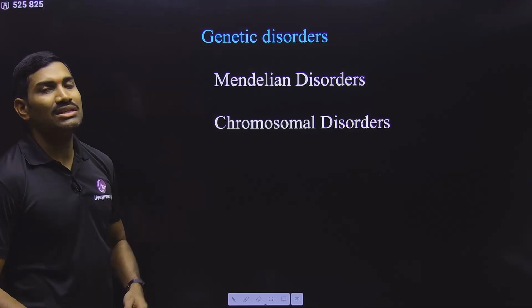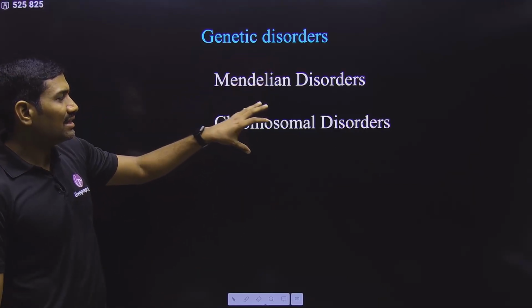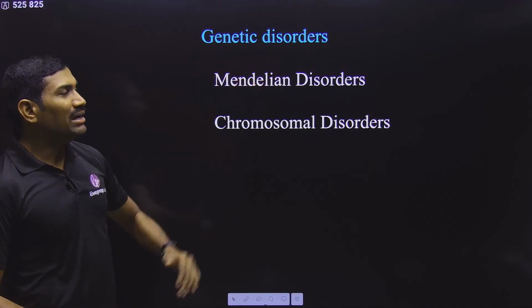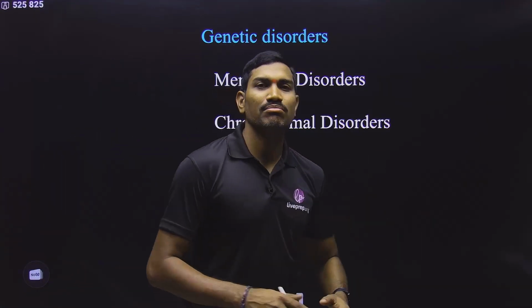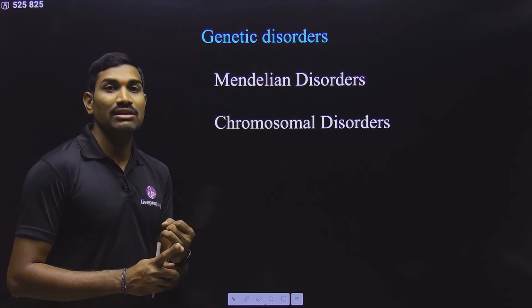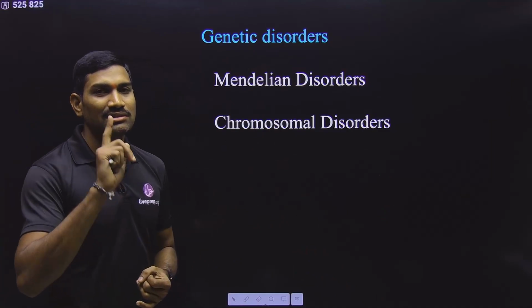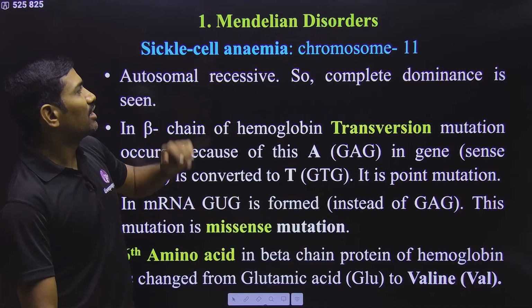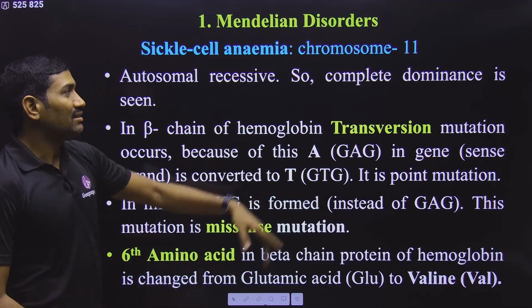And now we are going with the genetic disorders. Genetic disorders are classified into two types: Mendelian disorders and chromosomal disorders. Mendelian disorders are due to mutations within the genes, and here they have given some big list of diseases. Even though not explained in the NCERT, they are given names of cystic fibrosis, that is an autosomal recessive disorder. At least this name you please remember.